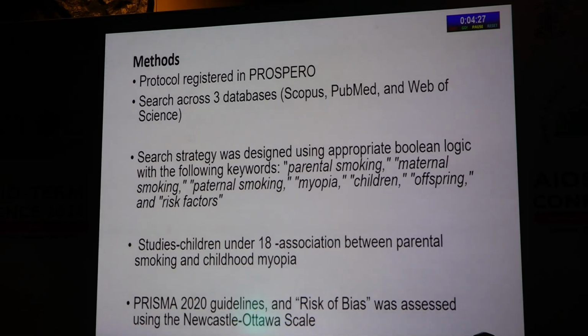This protocol was registered in Prospero. Search was done across 3 databases, that is Scopus, PubMed and Web of Science. The search strategy was run through the databases using appropriate Boolean operators with the following keywords: parenteral smoking, maternal smoking, paternal smoking, myopia, children and risk factors. The studies which had children under the age of 18 and association between parenteral smoking and childhood myopia were included in this systematic review. PRISMA 2020 guidelines were followed and risk of bias was assessed using the Newcastle-Ottawa scale.